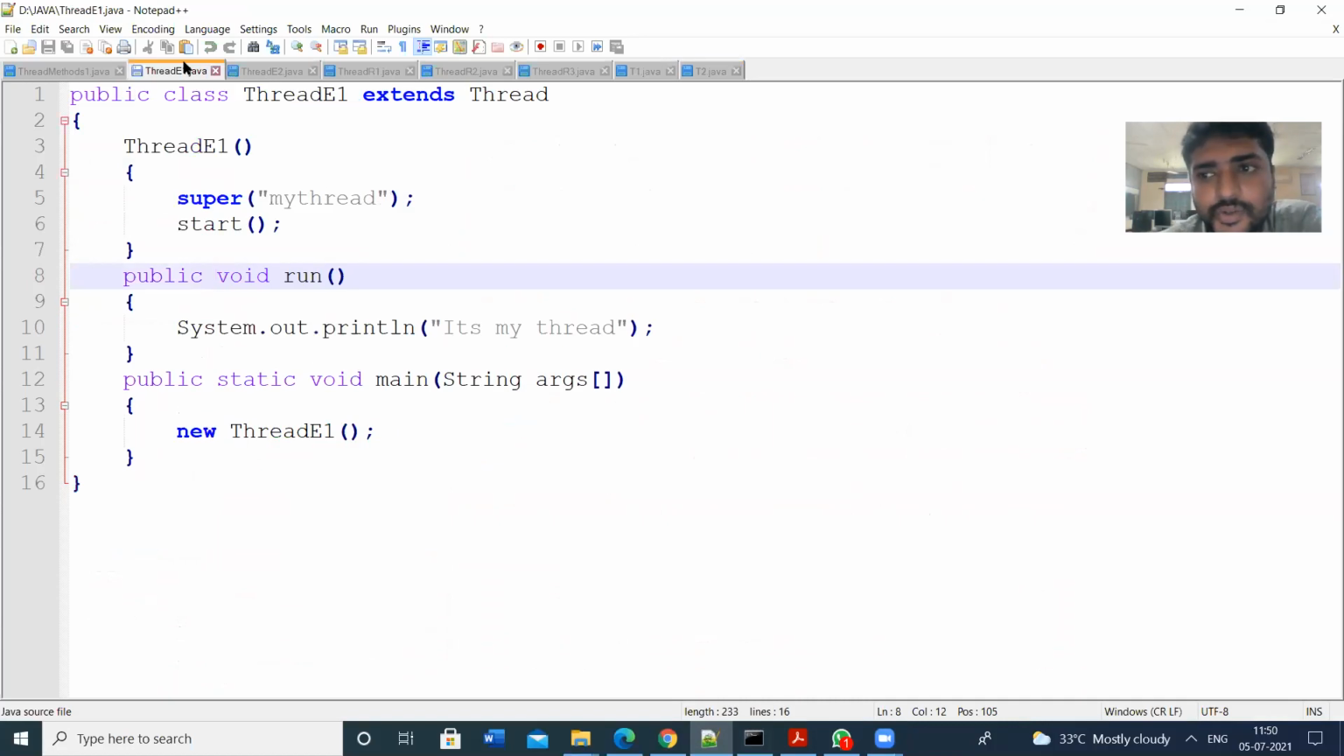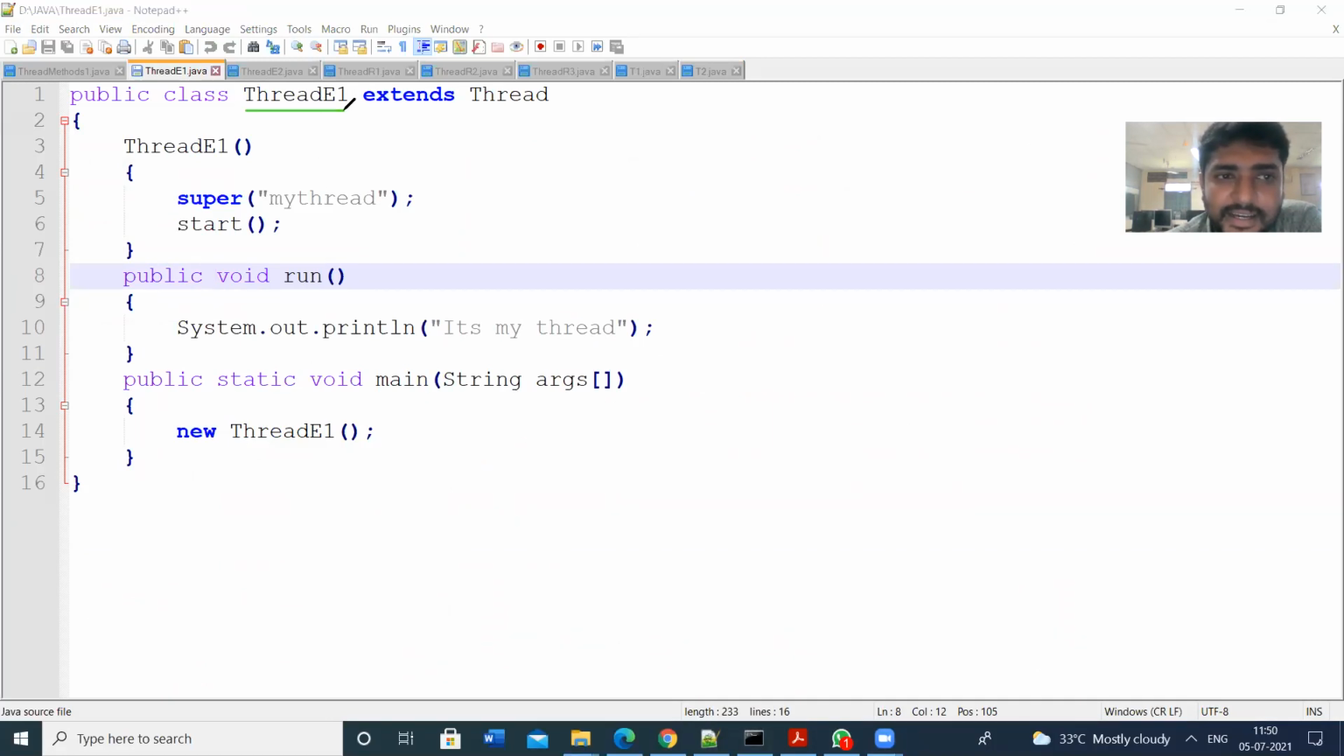So let us see this one. These programs illustrate the creation of threads, by using the Thread class as well as the Runnable interface. So let us see the Thread class. By using the Thread class, how do you create the threads?